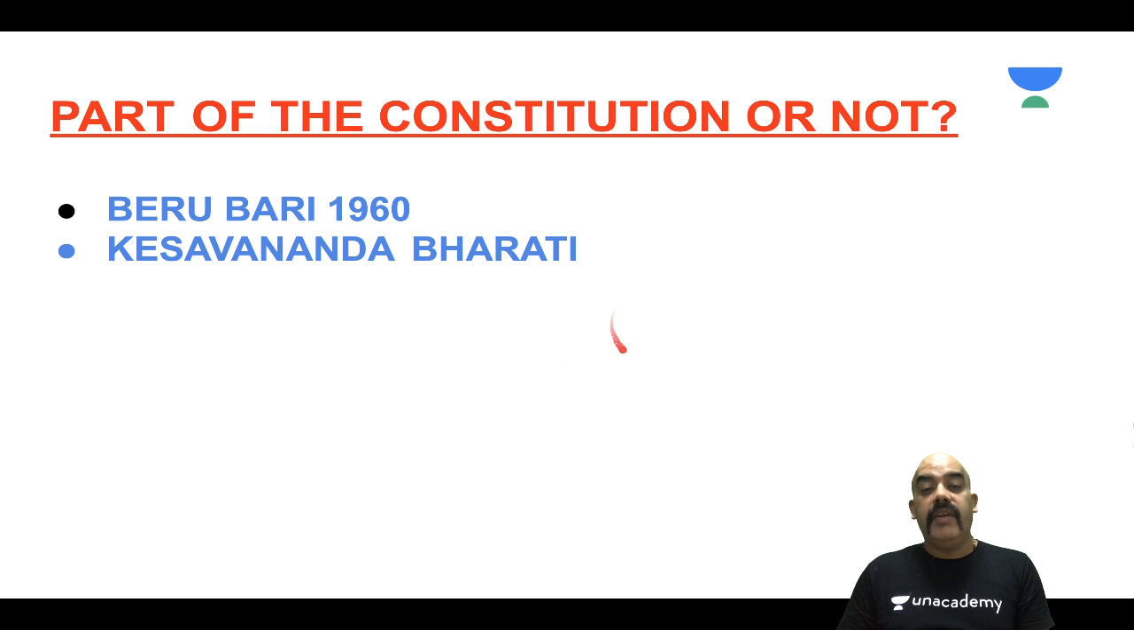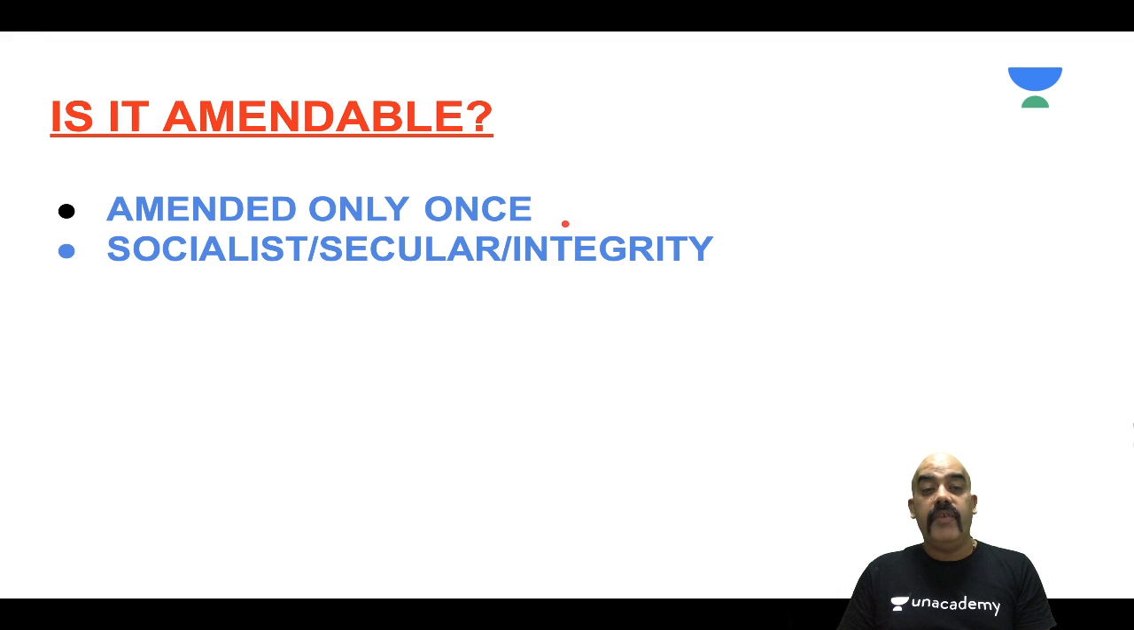The Berubari case of 1960, if you recall the Berubari incident, I cannot do it right now. I cannot do it at this stage. However, you have to understand that in the Berubari case of 1960, the Supreme Court said that the preamble should not be considered as a part of the Constitution. But thankfully, in the Kesavananda Bharati case of 1973, the Berubari judgment was overruled and it was said that the preamble is as much a part of the Constitution as anything else is. So the preamble holds a very important part.